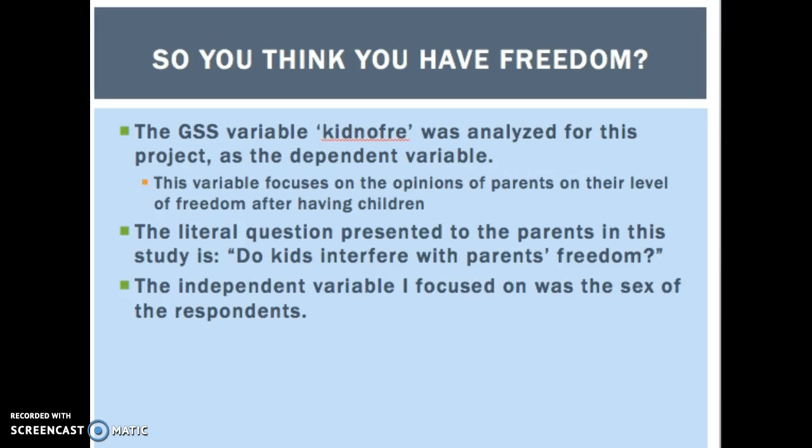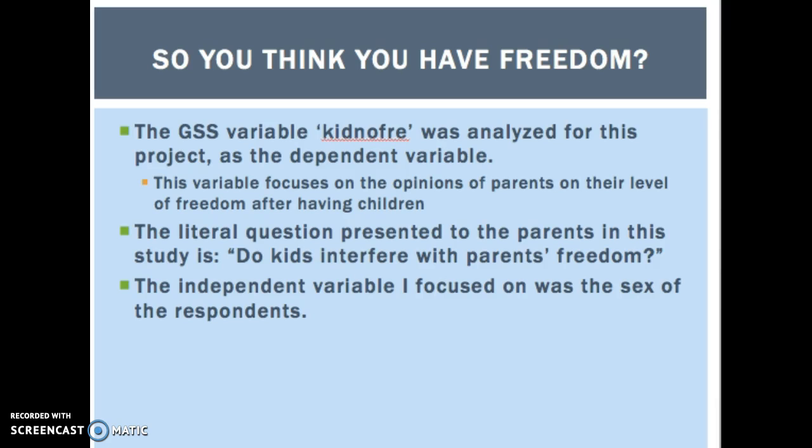The GSS variable Kidnofre was analyzed for my project. It was the dependent variable. It focuses on the opinions of parents on their level of freedom after having kids. The literal question was, do kids interfere with parents' freedom?